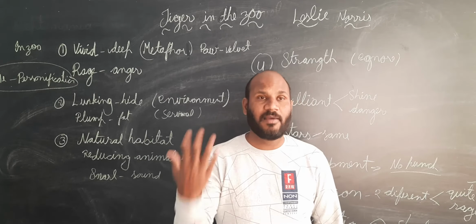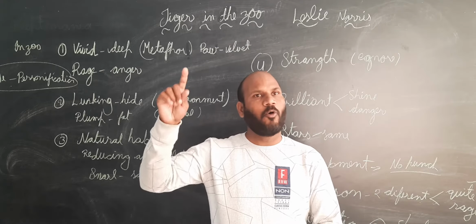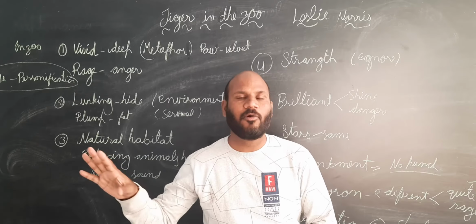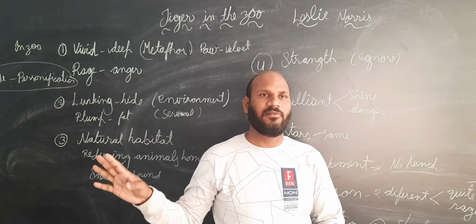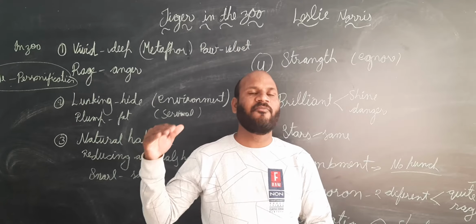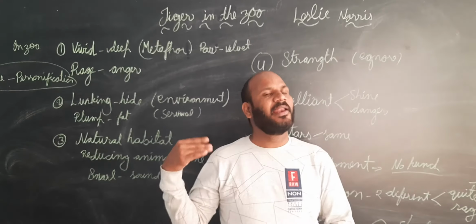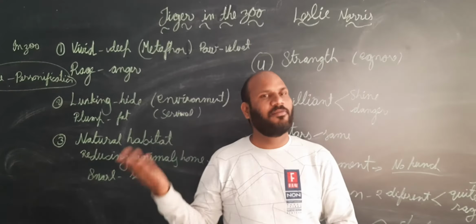When we read the first stanza, we will find that the first, second and third lines do not match with any other line. The fourth line of the stanza matches with the second line, so the rhyming of the second and fourth lines is the same.